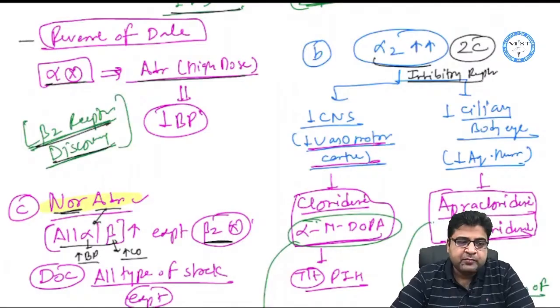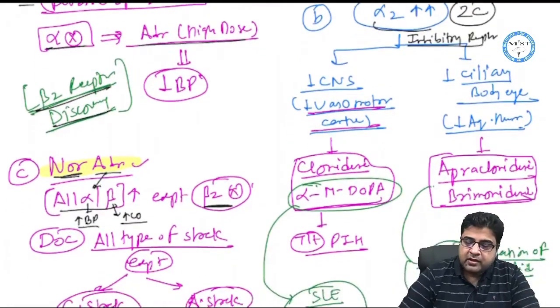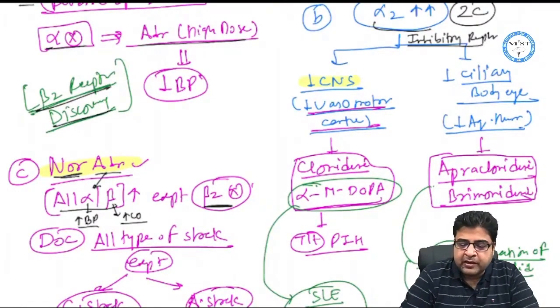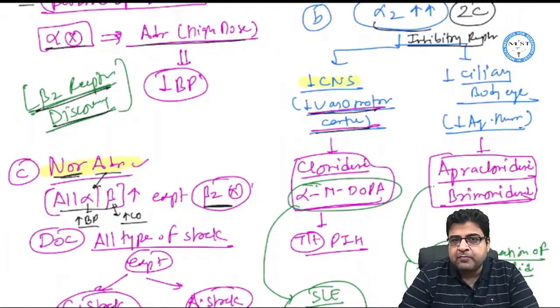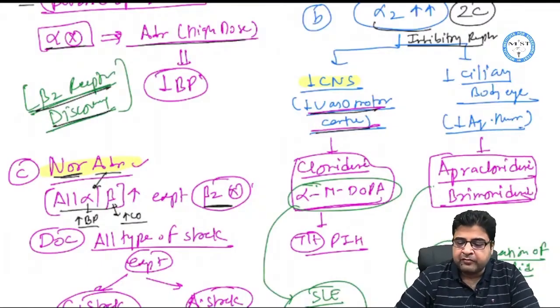Because this is a type of inhibitory receptor, it is going to inhibit the CNS as well as the ciliary body of the eye. So the medicines which are alpha-2 receptor agonists inhibit the central nervous system, and by inhibiting it, they can inhibit the vasomotor center. By inhibiting the vasomotor center, we can use these medicines for the treatment of hypertension.